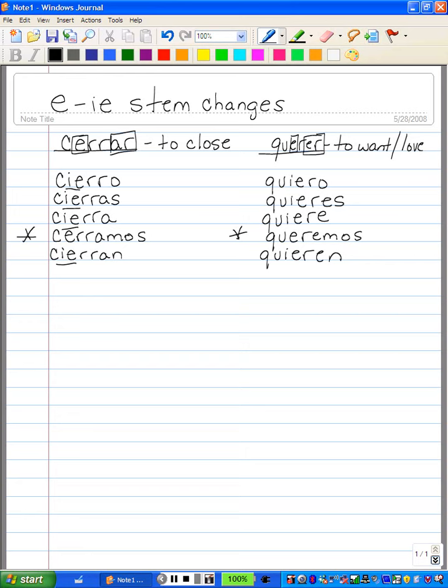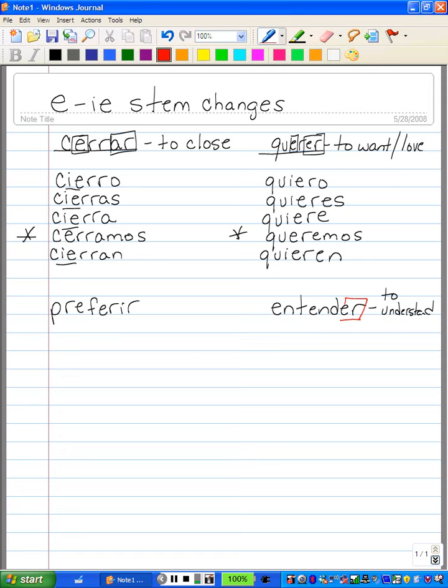Alright. Two other verbs that are in the list, let me show you those right quick. The verbs preferir and the verb entender. Preferir meaning to prefer. Entender meaning to understand. These are also stem changing verbs.